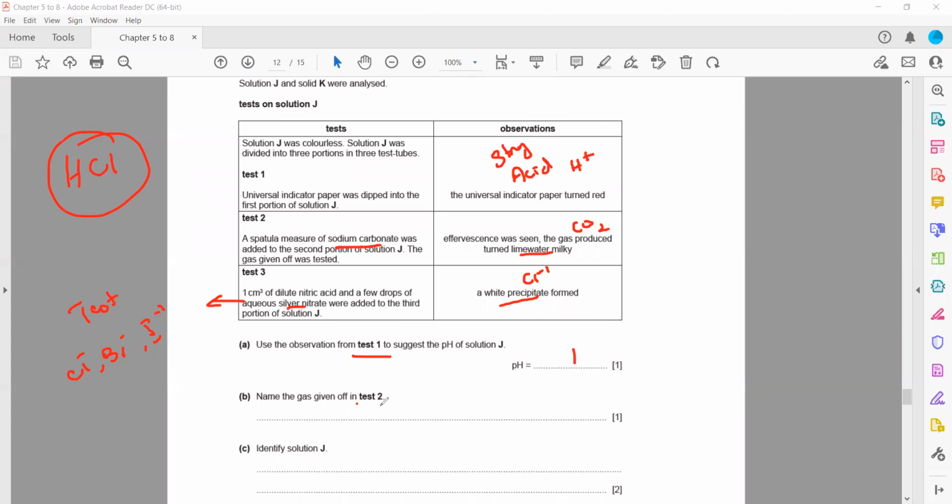Name the gas given off in test 2. Which gas is given off? Carbon dioxide gas is given off. But in the exam, don't write the formula, like CO2, because they ask for the name of the gas, not the formula. So you have to write that carbon dioxide is the gas which is given off. Then identify solution J. What is solution J? Solution J is hydrochloric acid.